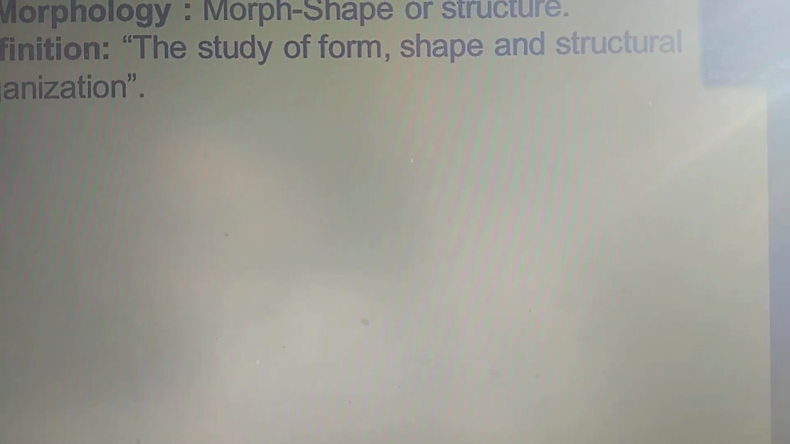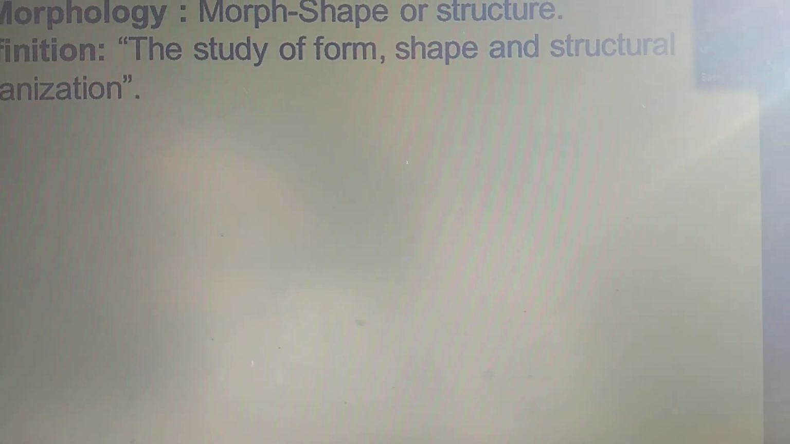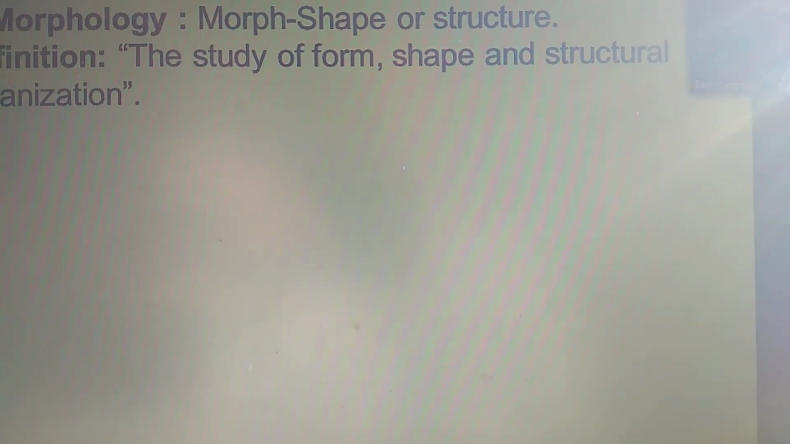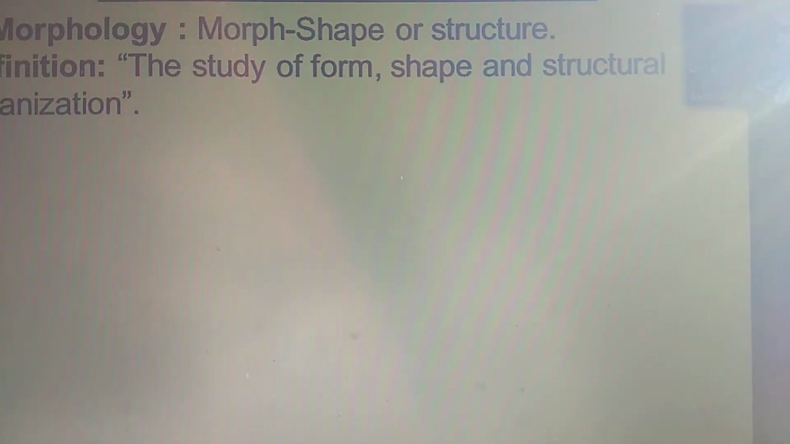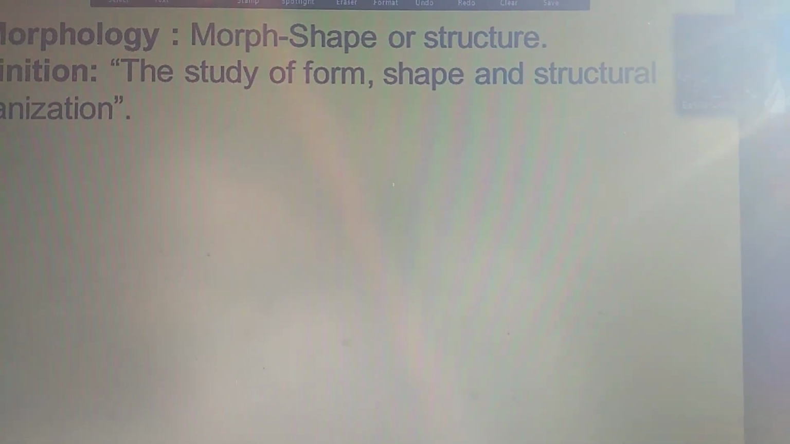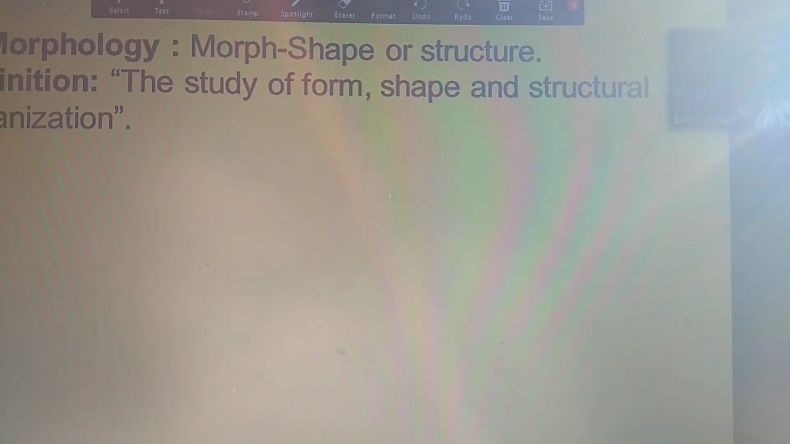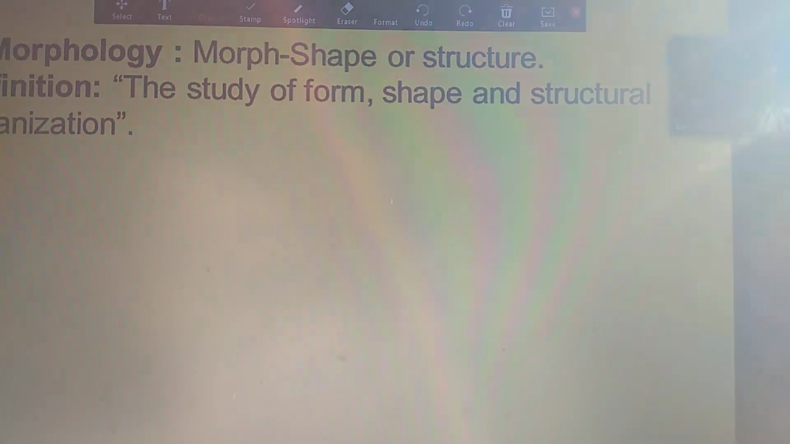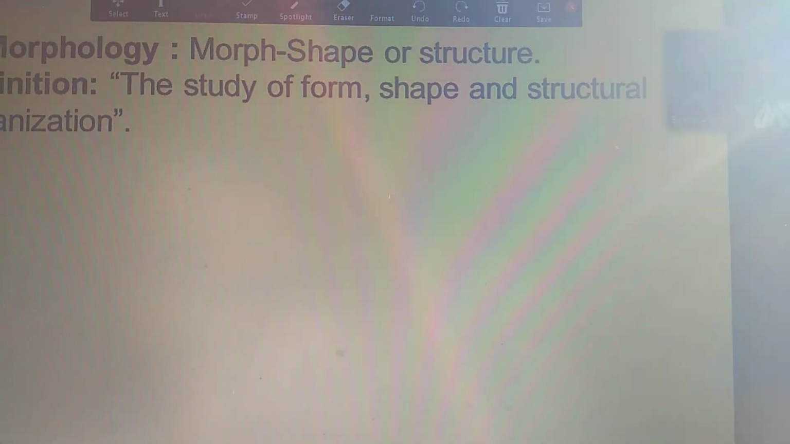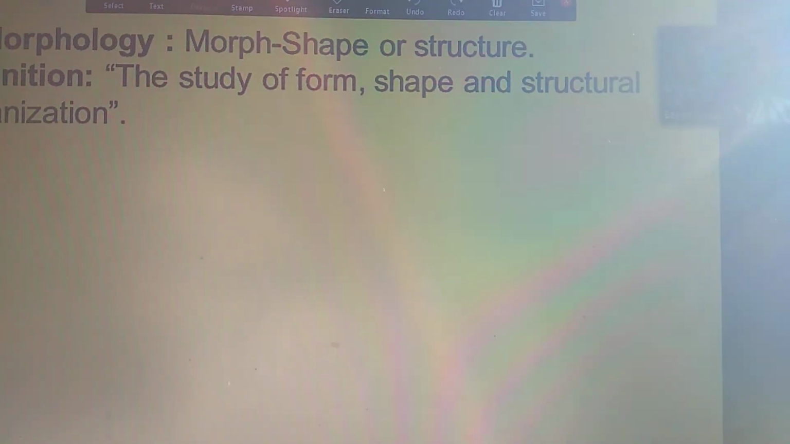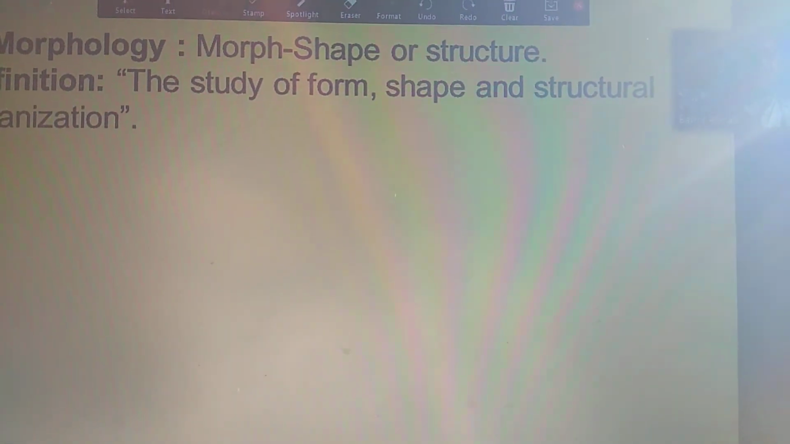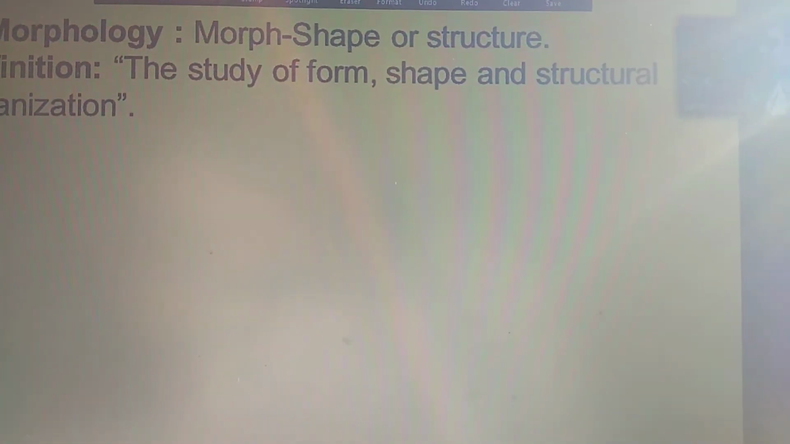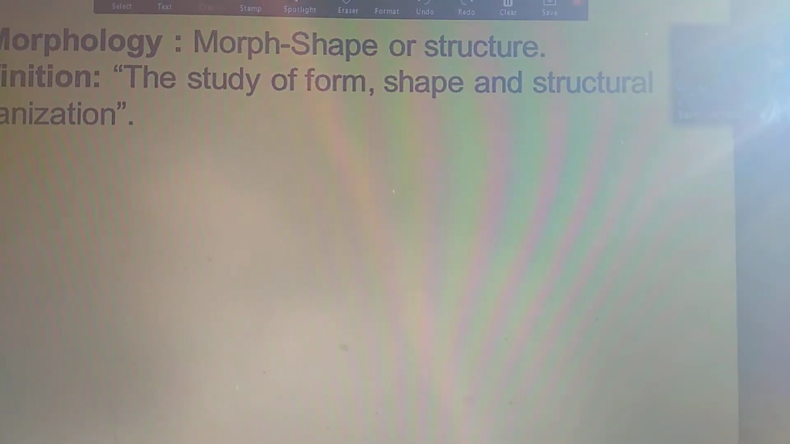The first branch of biology is morphology. Morph means shape or structure. Logos means study. So the study of form, shape, and structure organization of an organism is called morphology. Or the study of external appearance of an organism is also called morphology. Means in morphology we study usually the external appearance of an organism.